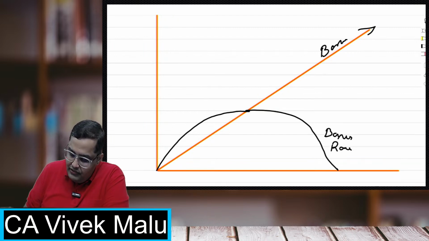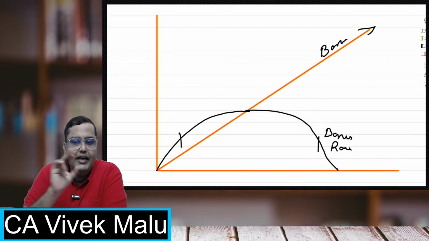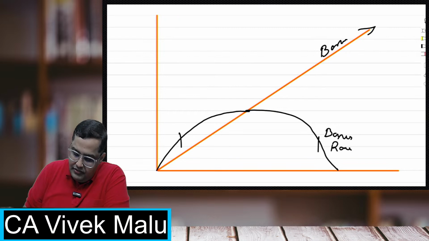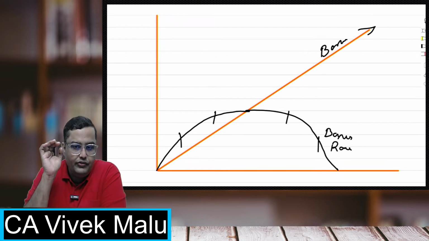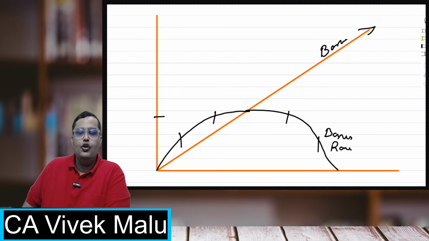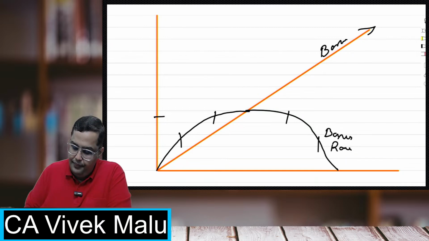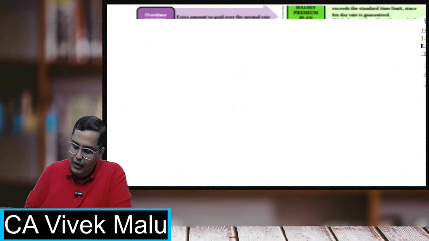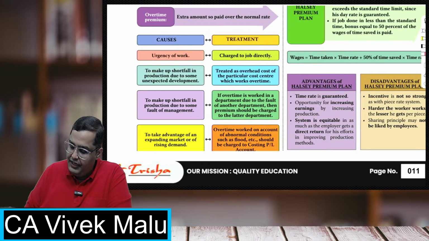That is why a person saving 7 hours and a person saving only 1 hour will get the same bonus. A person saving 3 hours and a person saving 5 hours are getting the same bonus. So this is how it works for a Rowan scheme. I hope it is clear for everyone. If you have any doubts, any queries, you can definitely ask.